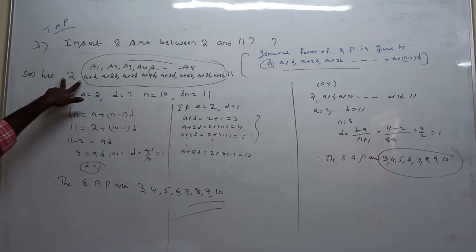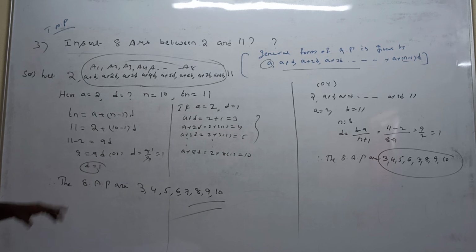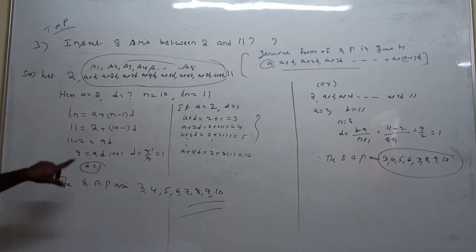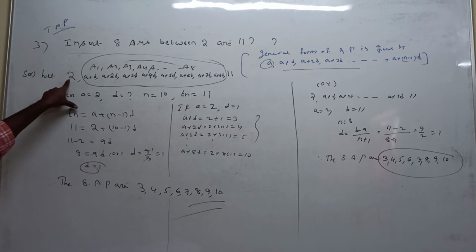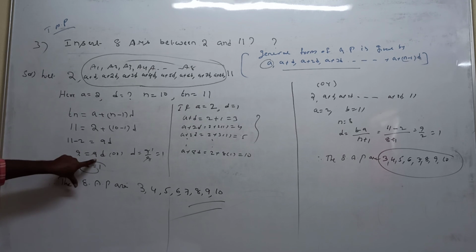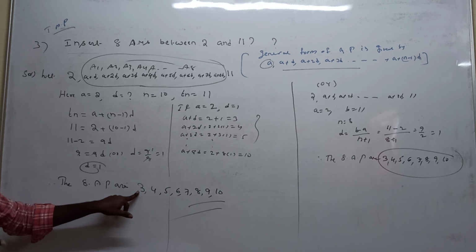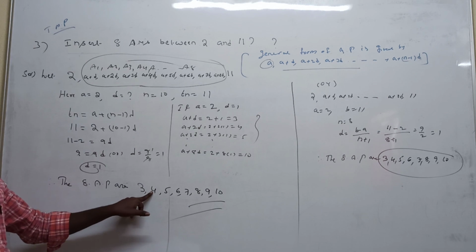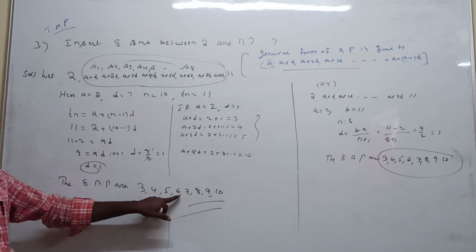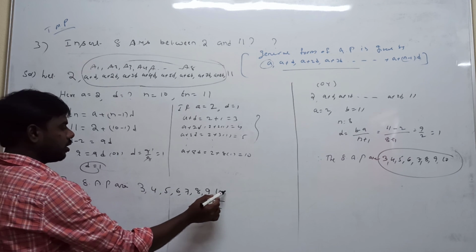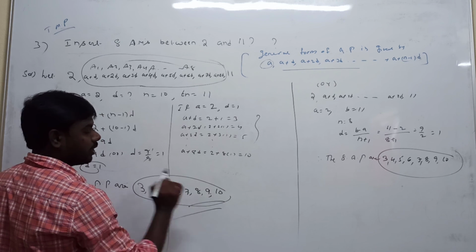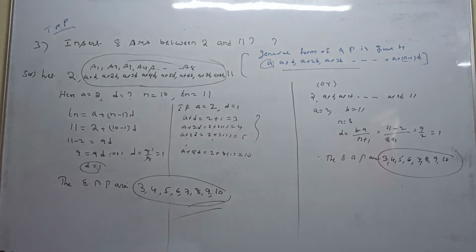Next, if you want 8 arithmetic means in between 2 and 11, the second term is normally a plus d. We add the common difference to the first element: 2 plus 1 is 3. So 1 by 1 we add the common difference value. The common difference is 1. 3 plus 1 is 4, add common difference 1, 4 plus 1 is 5, like that. If you want 8 elements, you can get up to 8 elements: 1, 2, 3, 4, 5, 6, 7, 8. Understood?